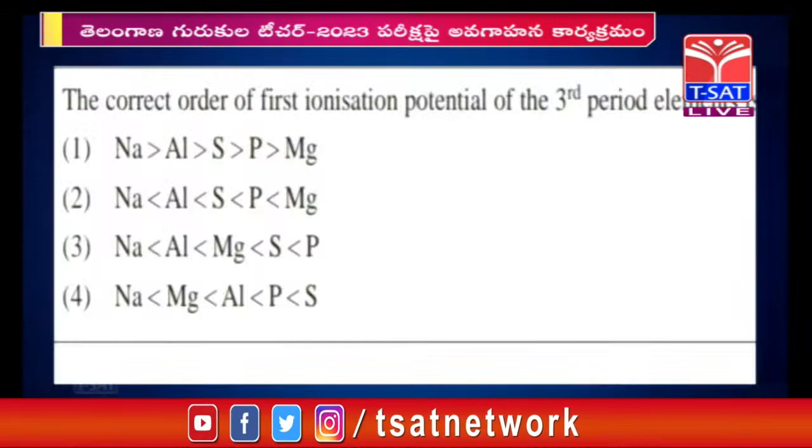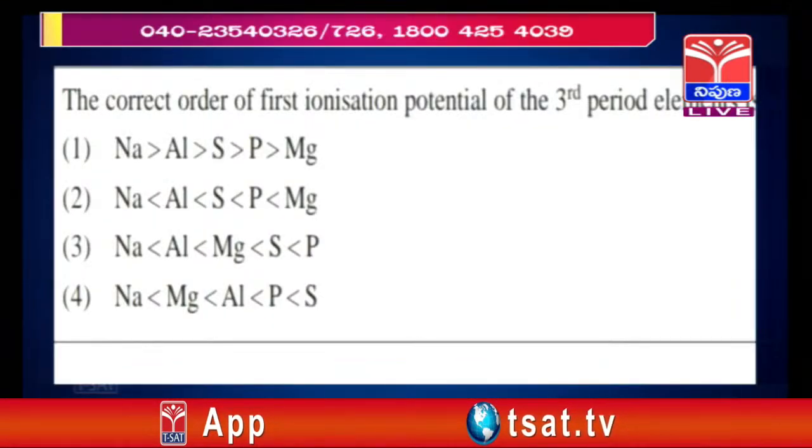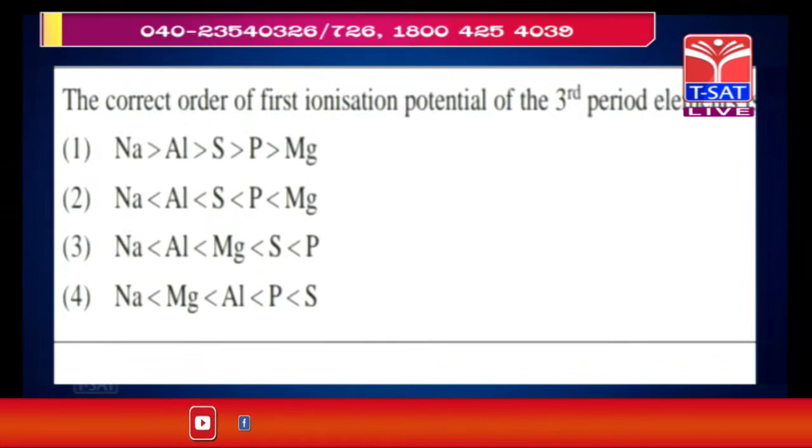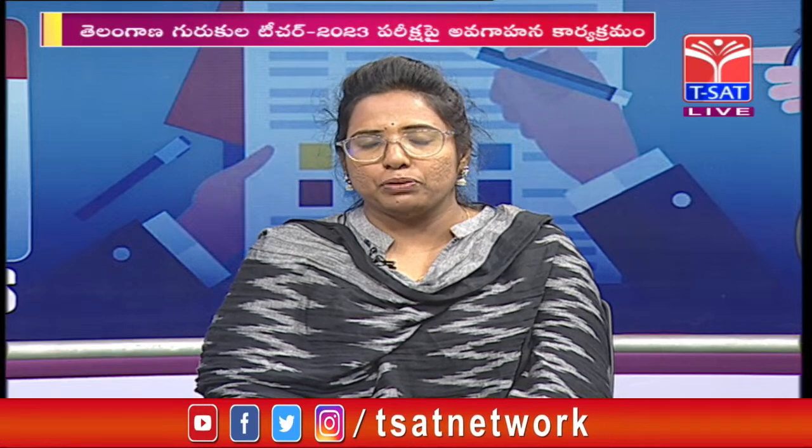We have to remember that also. This is one of the questions which is related to the periodic property of ionization potential. In order to solve this question, we have to know what ionization energy is, and how it changes from the top to bottom of the group and left to right of the period.